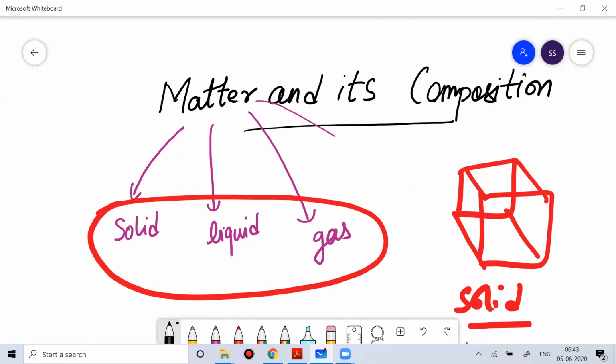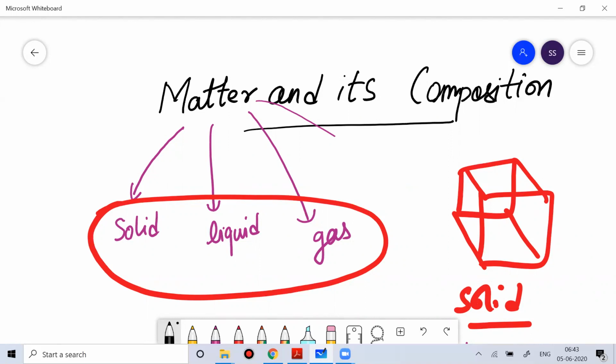And there is a force by which one atom is attracted or attached to another atom, and that force is called intermolecular force. The higher the intermolecular force, the lesser the intermolecular space between the particles of matter.